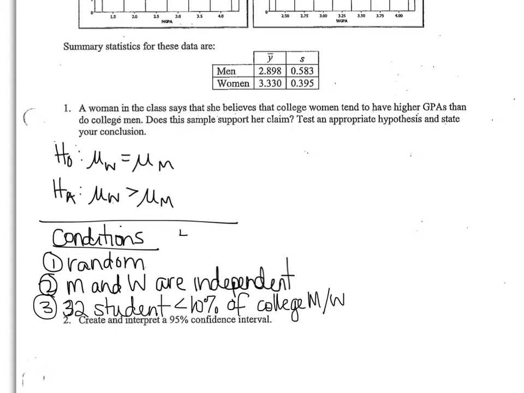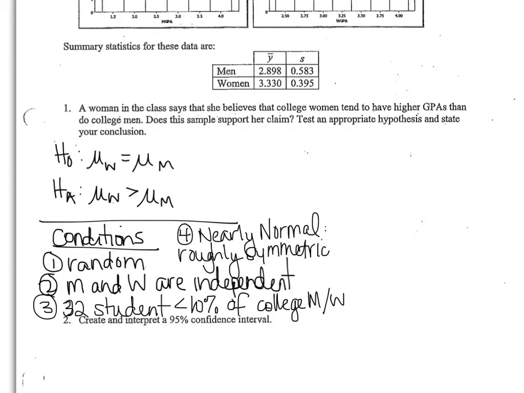And our fourth condition is the nearly normal. I'm going to look up at my histograms that are already created for me and realize that they are both roughly symmetric and unimodal. So now that these conditions are met, I can go ahead and run a test. Now notice that I don't have a set of data this time. So I'm just going to have to change up how I select it in my calculator.